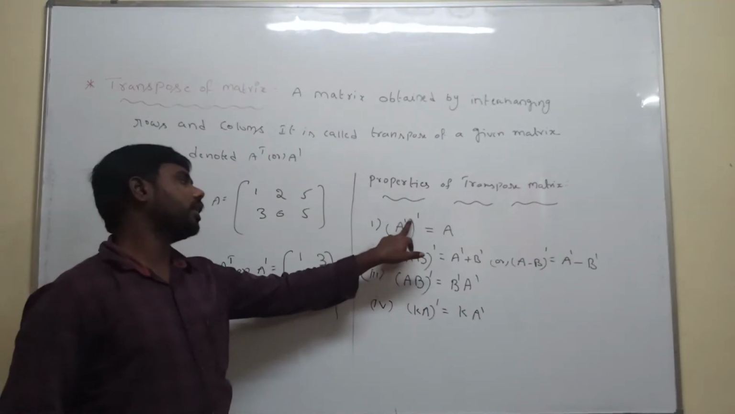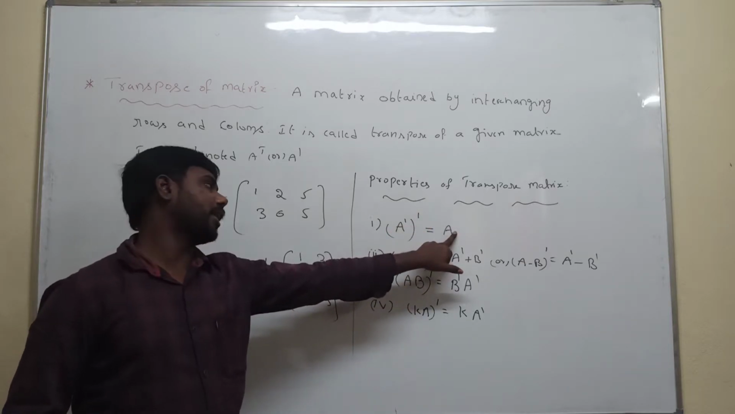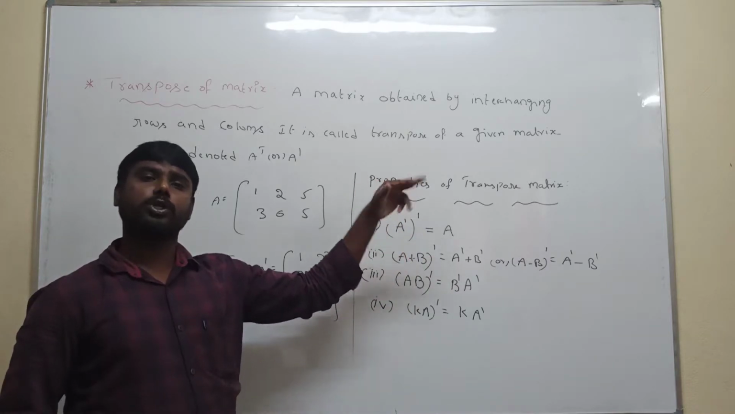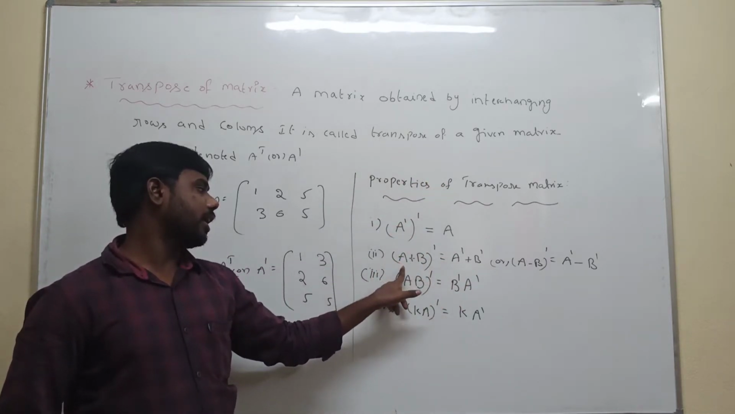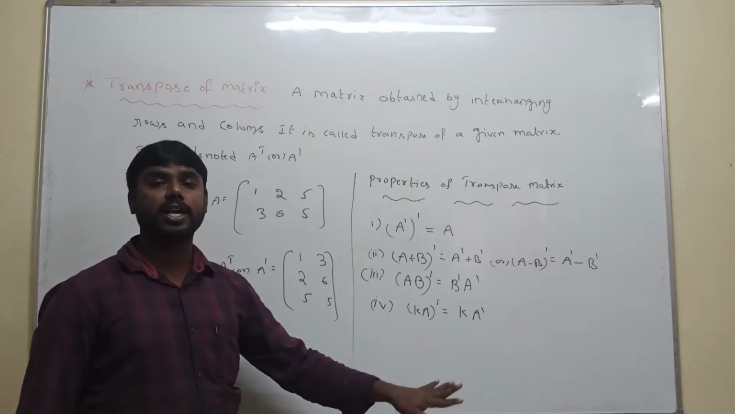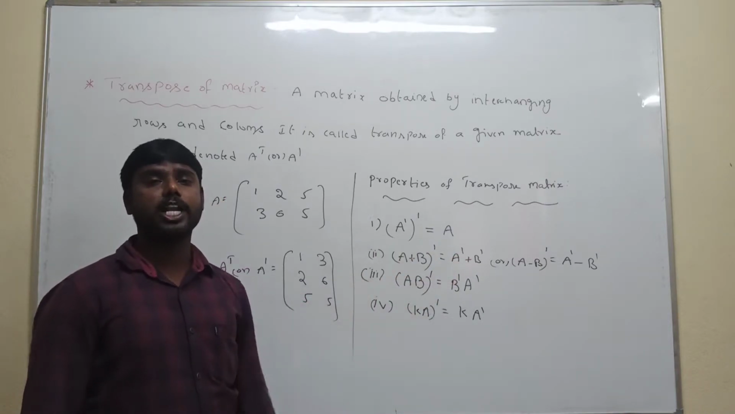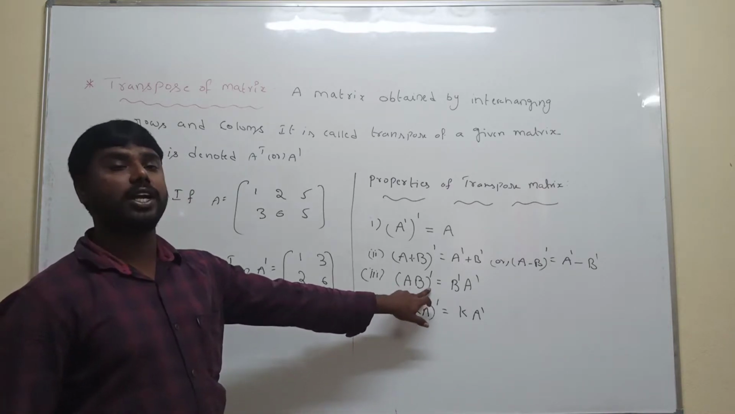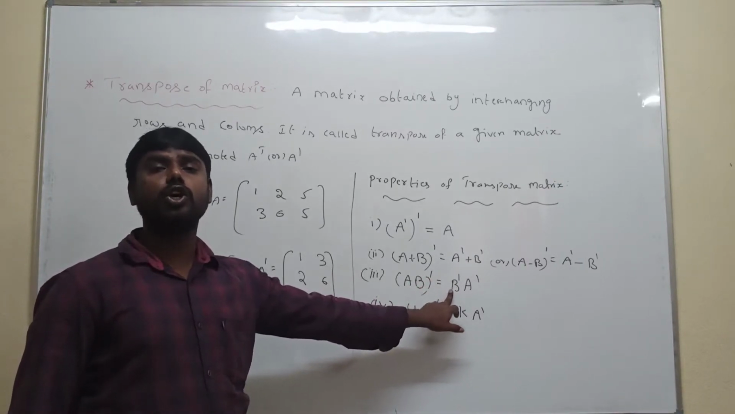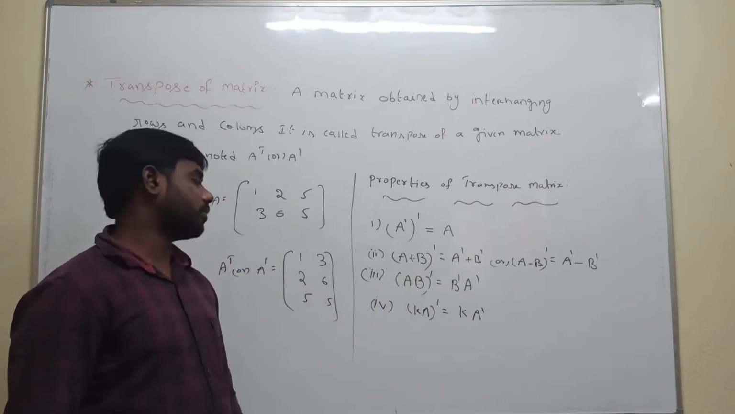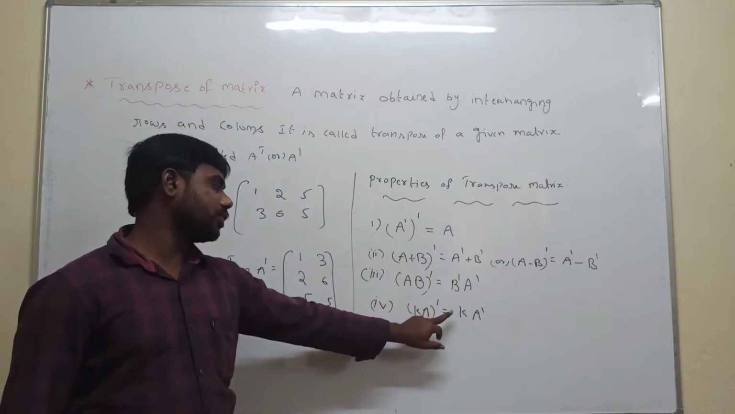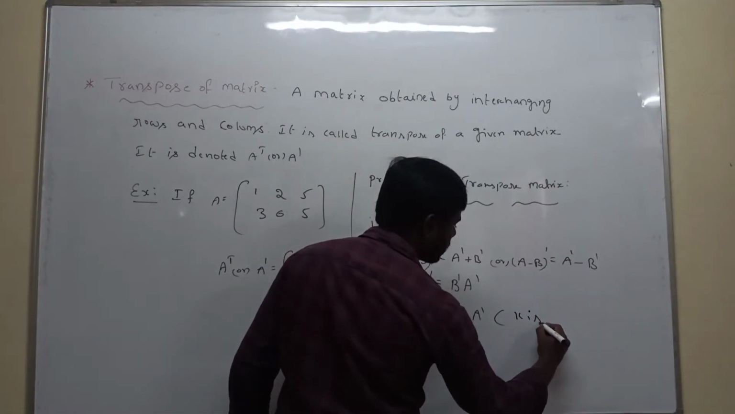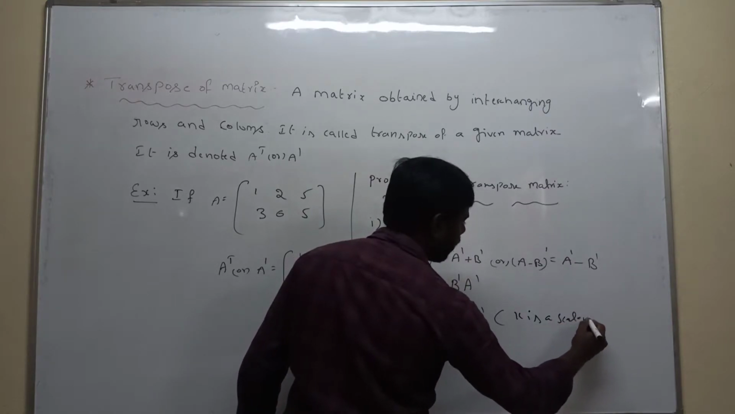First property: A transpose whole transpose is nothing but capital A. Or else B transpose whole transpose is nothing but B only, and C transpose whole transpose is nothing but C only, like that. Second: A plus B whole transpose is equal to A transpose plus B transpose, or else A minus B whole transpose is equal to A transpose minus B transpose. Third is the product of two matrices: AB whole transpose is equal to B transpose into A transpose. Fourth: KA whole transpose is equal to K into A transpose. K is a scalar. Scalar is nothing but a real number.